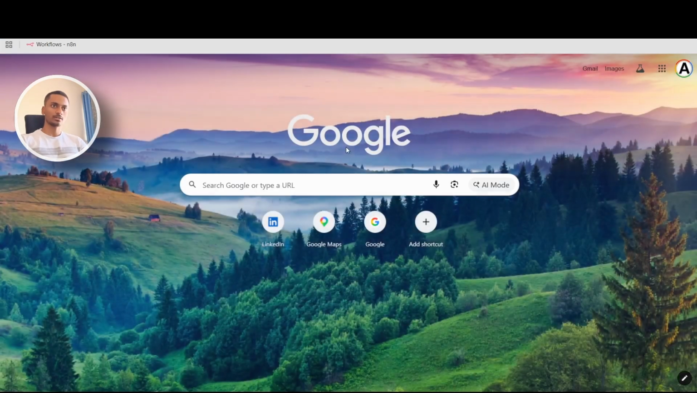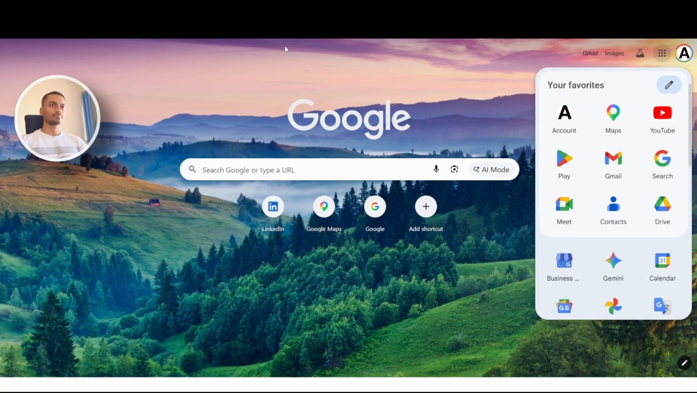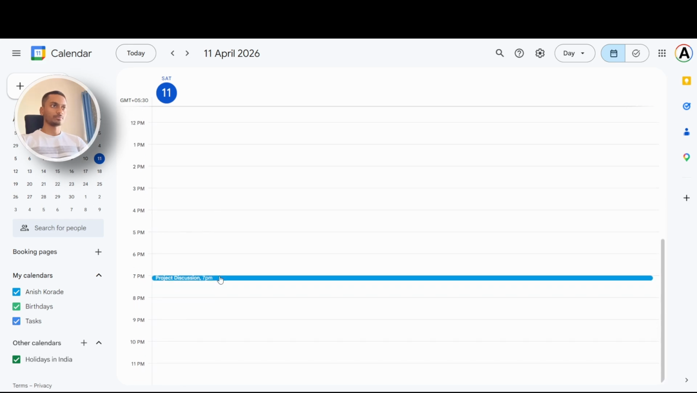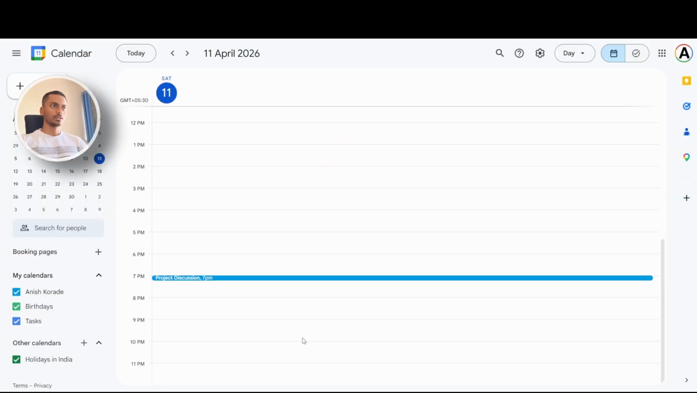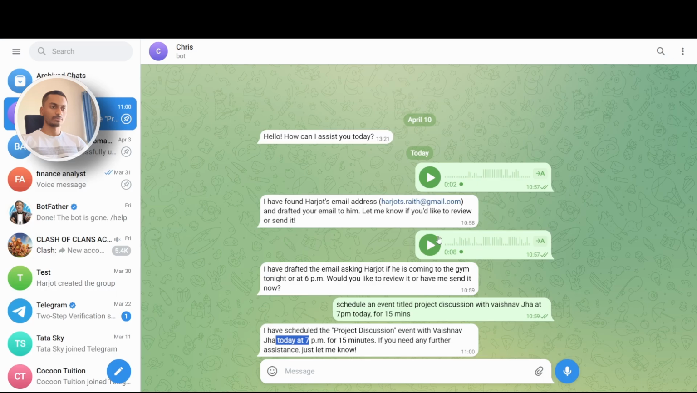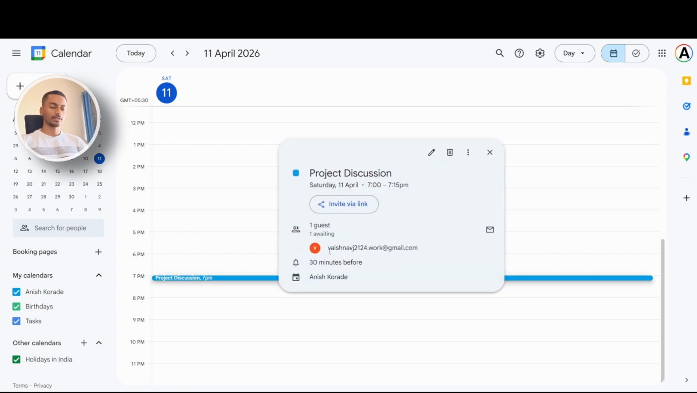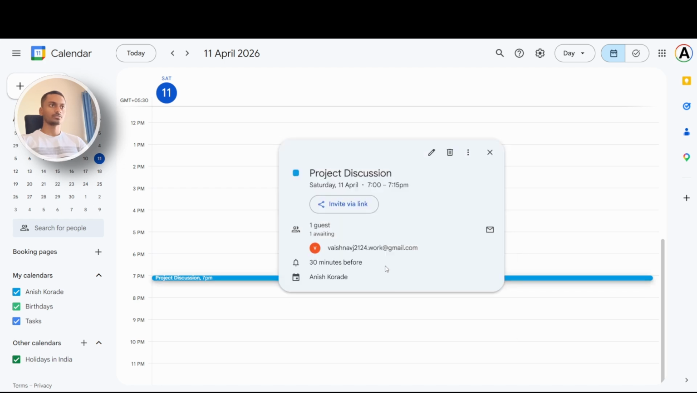Let's open the calendar over here. Project discussion at 7 p.m. All right, I have scheduled the project discussion event with Vaishnav today at 7 p.m. That's great. And it is for 15 minutes since I had mentioned it explicitly that it should be only for 40 minutes. Let's check if the bot has invited the person. Yes, it has retrieved the correct email address of the person and also has invited the person.